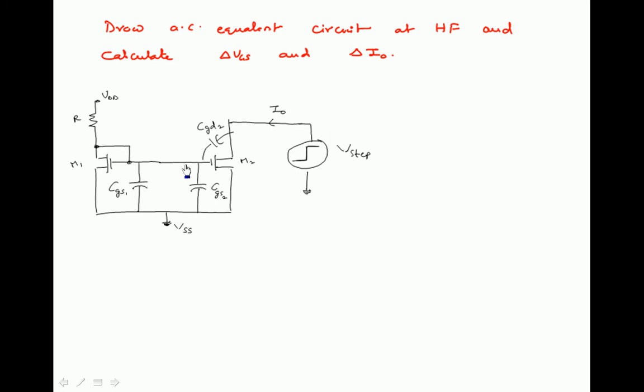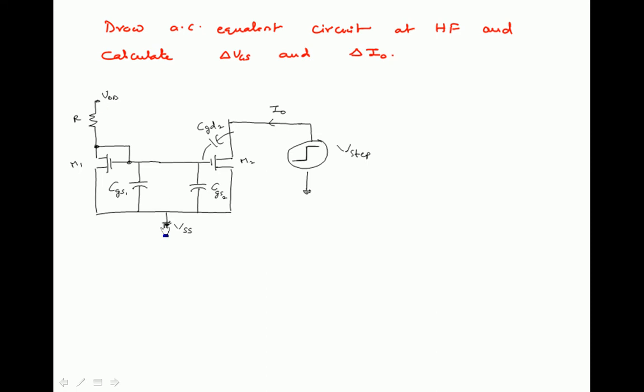Next, this is the output point, that is the drain of M2. For AC analysis, VDD is treated as ground, because VDD is a DC quantity which doesn't change. For small signal analysis, if it is not changing, it is treated as 0. So VDD is shorted to ground, and VSS is also shorted to ground.